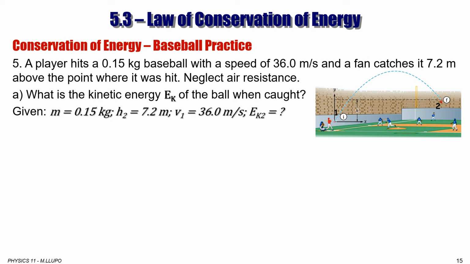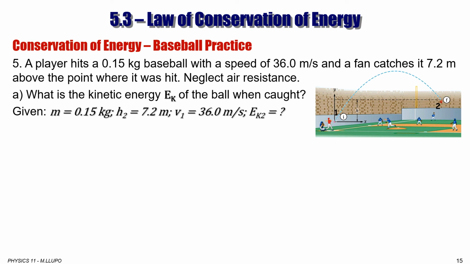Here's another practice problem. A player hits a 0.15 kilogram baseball with a speed of 36 meters per second and the fan catches it 7.2 meters above the point where it was hit. Neglect air resistance, so the law of conservation of energy applies. What is the kinetic energy of the ball when it's caught?